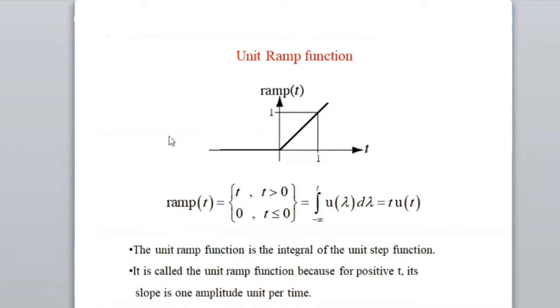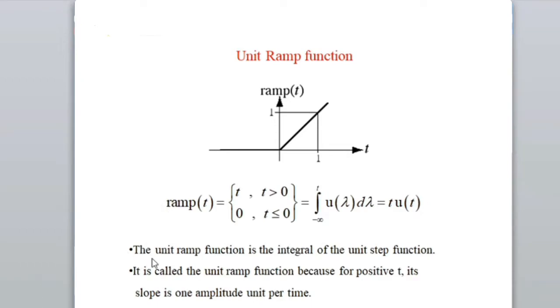Here the slope of this one has been assumed as 1. That means y by x is 1. You can have different slopes as well. You can have a faster slope, suppose the ramp is going like this with a very fast slope, or a slower slope as well. So the ramp signal is defined as t when t is greater than 0. Otherwise, it is 0.